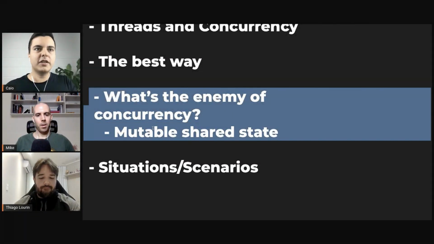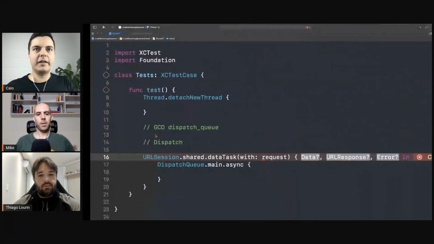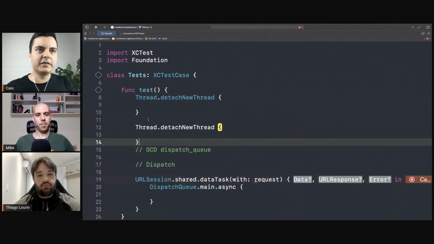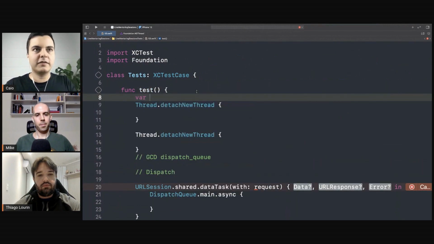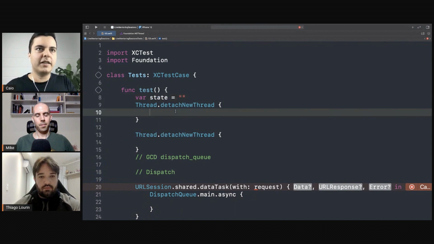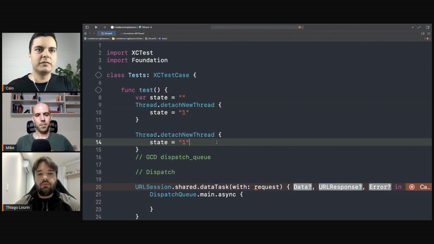So the enemy of concurrency is mutable shared state. Why? Let's say you detach two threads here, and you have some mutable state. Var state, let's say it's a string. In this thread, you set the string to 1, and in this thread you set it to 2.